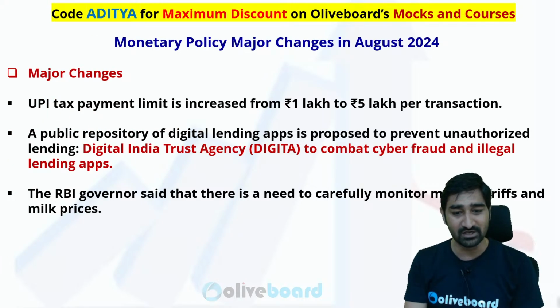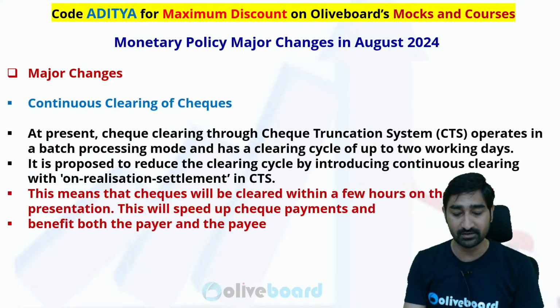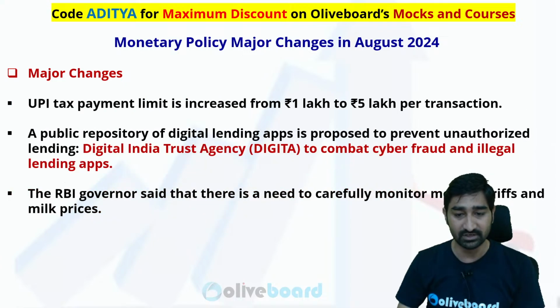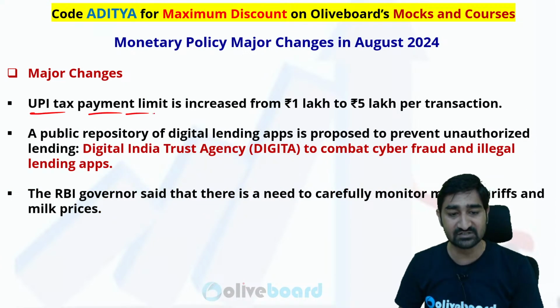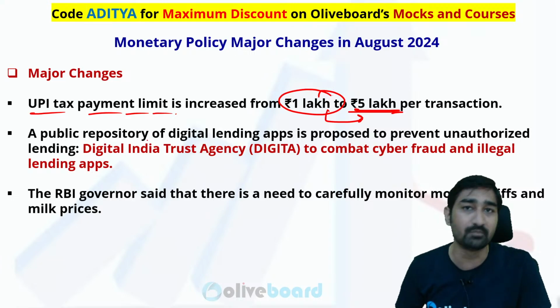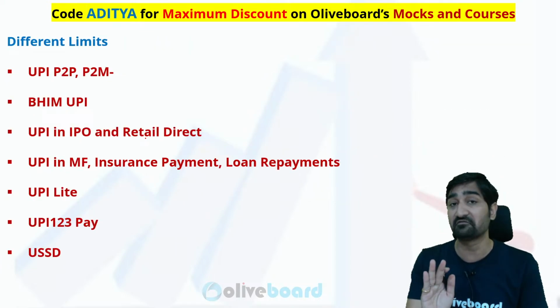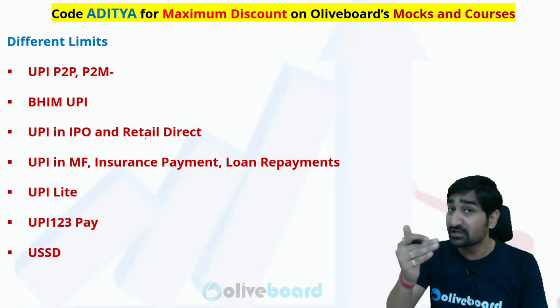Another important point is major change in the UPI. Now when you want to make the payment, जब आपको UPI payment करना है, ये वाला UPI tax payment limit increased from 1 lakh rupee to 5 lakh rupee. So when you want to make the payment of income tax, up to 5 lakh rupee tax can be paid with the support of UPI facility. Every time we have seen different limits within UPI.